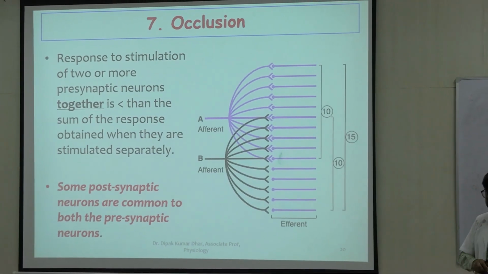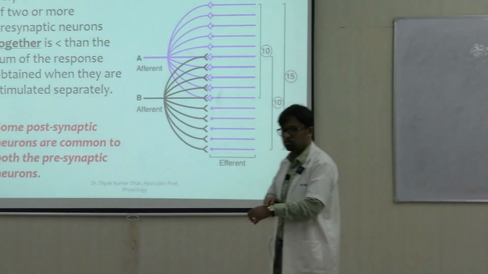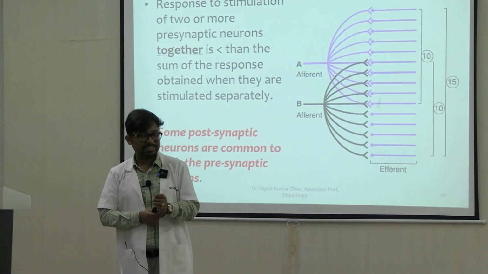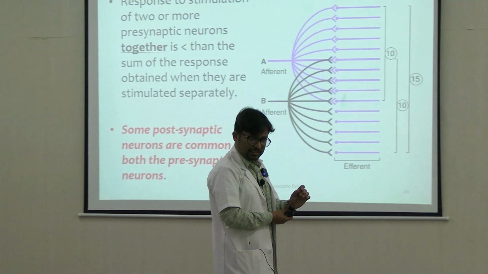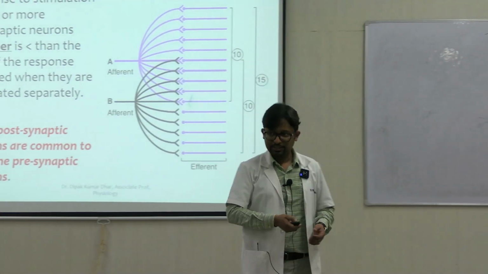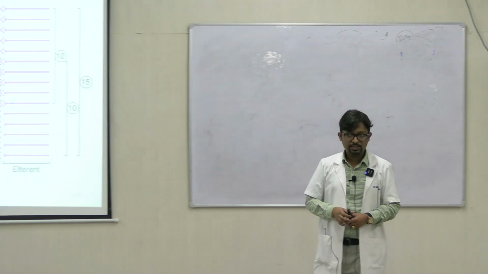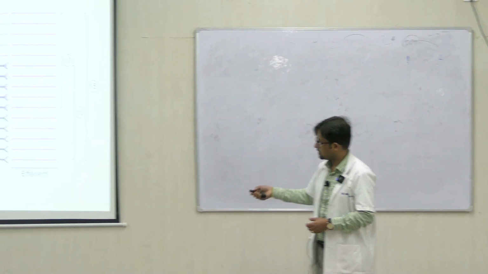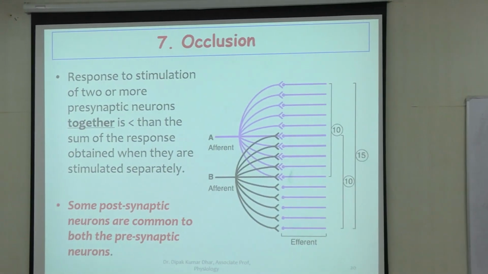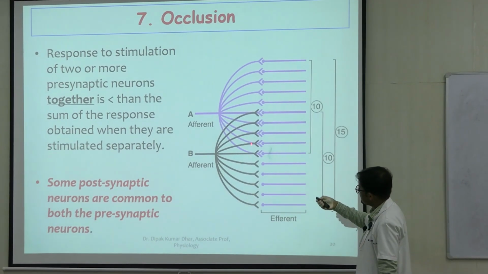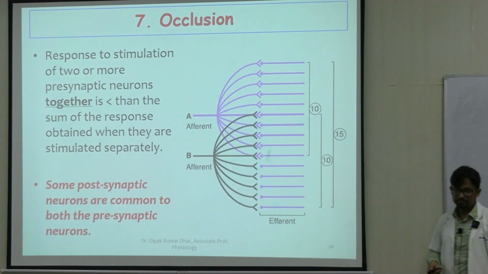Okay. The next aspect is occlusion and subliminal fringe. These are two closely related sets of properties, but their effects are actually different. Occlusion or subliminal fringe happen in circuits like this. This is an example of a synaptic circuit where you see a certain number of postsynaptic neurons are shared, right?